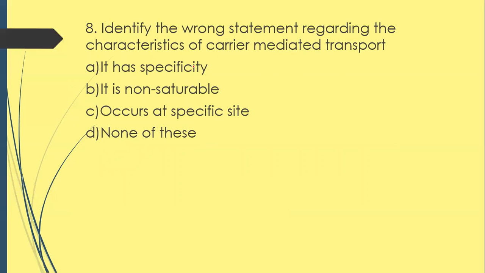So, it has specificity. Carrier mediated transport has specificity. A specific carrier is needed for a specific substance to be absorbed. For example, vitamin B12 is absorbed in the body by a specific carrier, the intrinsic factor. Like a lock and key mechanism, it has specificity.